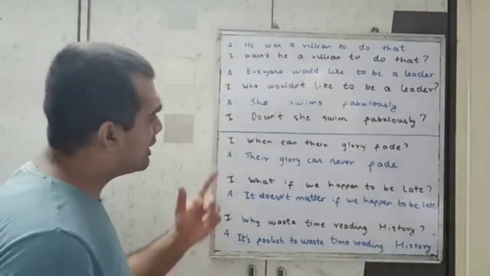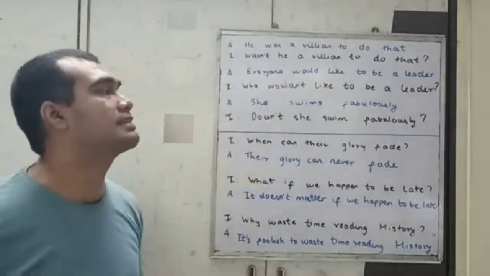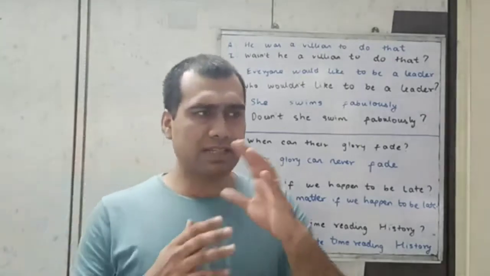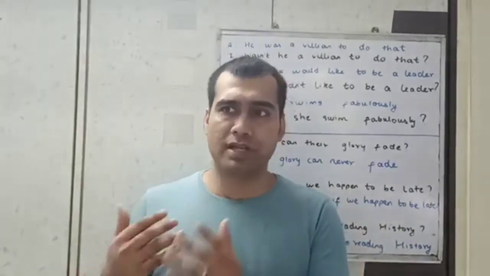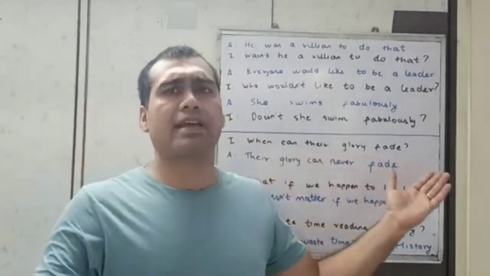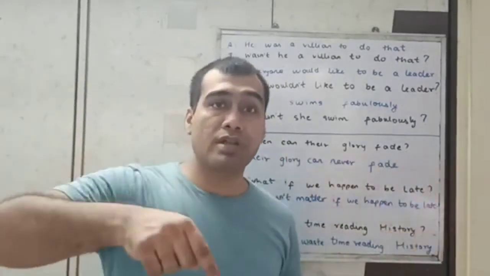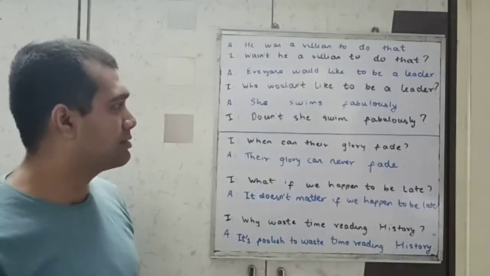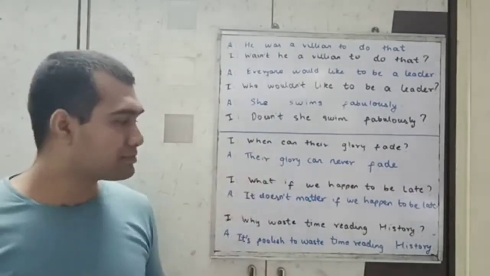Now how to convert interrogative sentence to assertive sentence? Same logic. If there is a negative word, get rid of it, and if there is no negative word, introduce it. When can their glory fade? Their glory can never fade. So the meaning is same here.